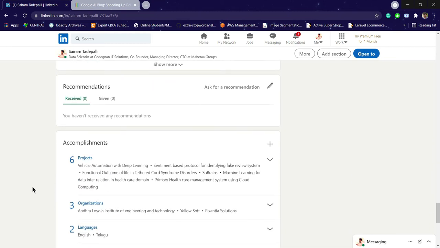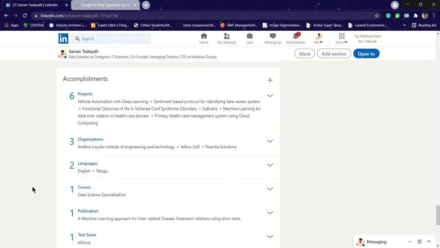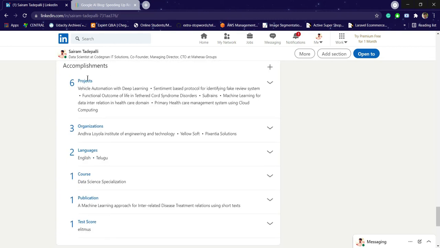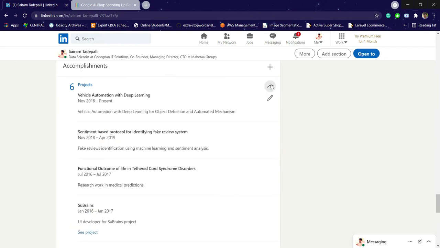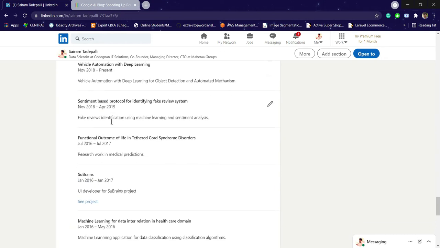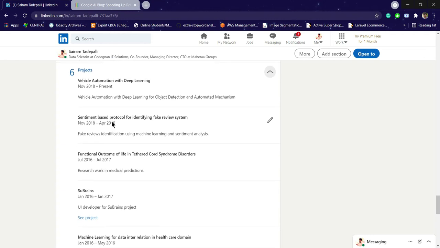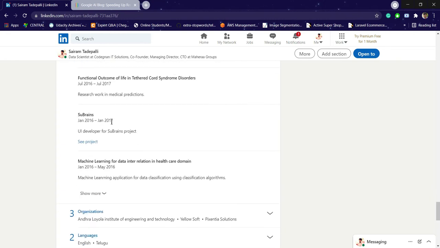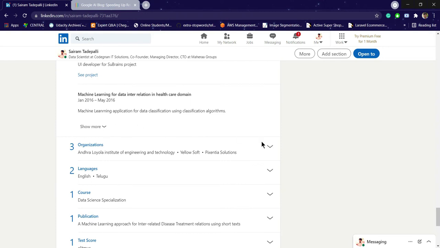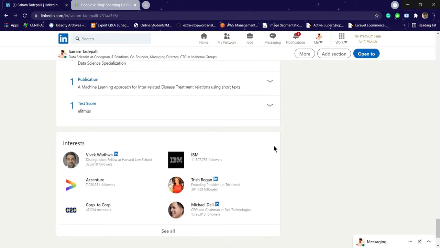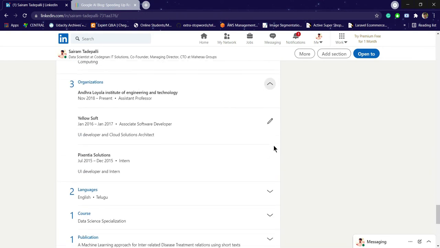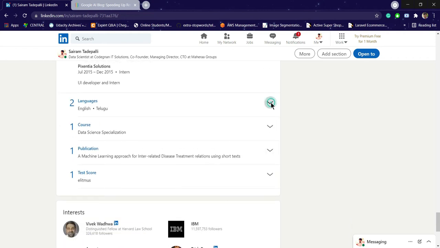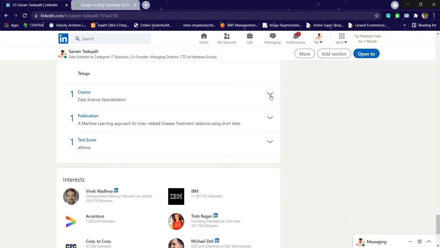Then there are recommendations, and the projects you have done, which you need to update here. Click on this drop-down bar, and you can update your projects. I updated 6 different projects which I have done, and the organizations I previously worked for, and languages I know, and courses.